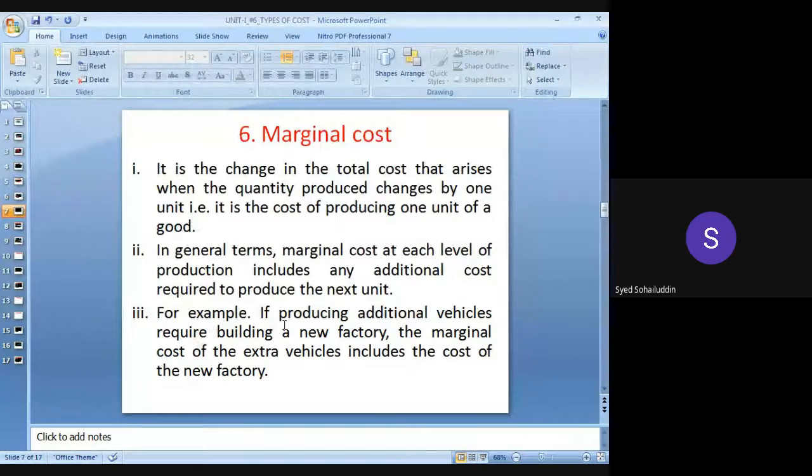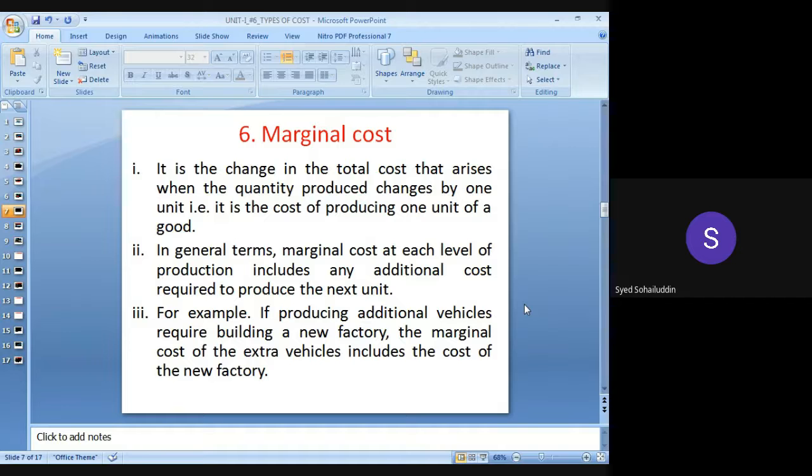Okay. If producing an additional vehicle required building a new factory, is it included in the marginal cost of the extra vehicles? Yes, if you are producing some extra things while producing the vehicles, जैसा एक vehicle produce हो रही थी normal में जैसा हो रही थी, but after 100 vehicles or after 200 vehicles there is some change in the designing part.